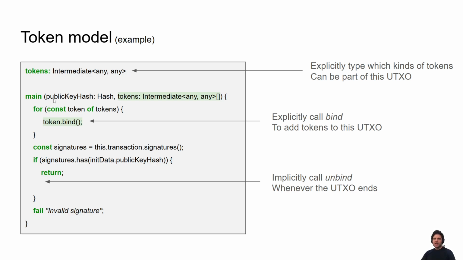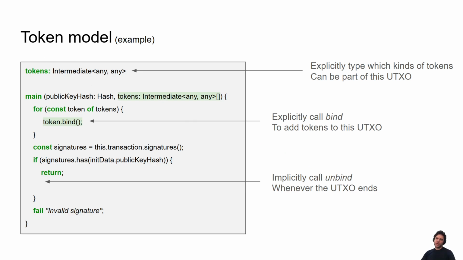Okay? And when you initialize the pay to public key hash, you're saying the pay to public key hash is locked by some hash, and will also own some tokens. And then we bind all these tokens to this UTXO. And when our function returns, this implicitly unbinds all the tokens from this UTXO.